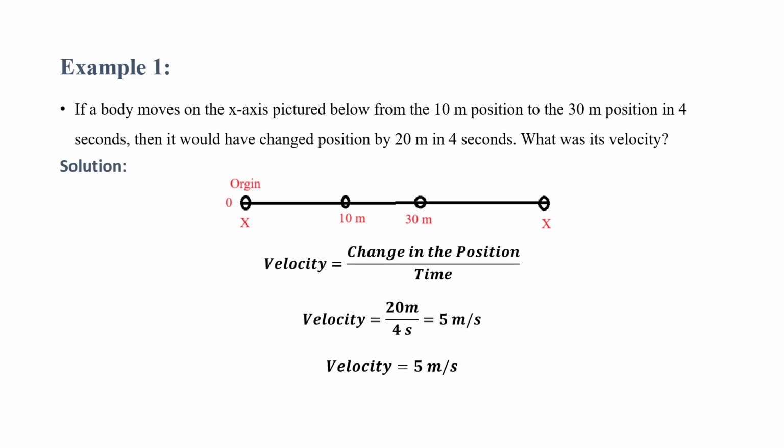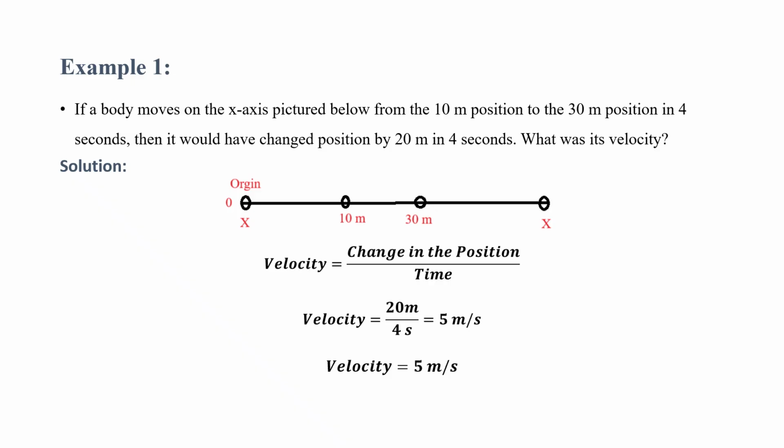If a body moves on the x-axis from the 10 meter position to the 30 meter position in 4 seconds, then it would have changed position by 20 meter in 4 seconds. What was its velocity? So what is meant by velocity? Change in the position to the time. So here now we are going to calculate velocity. Velocity equal to change in the position to the time.